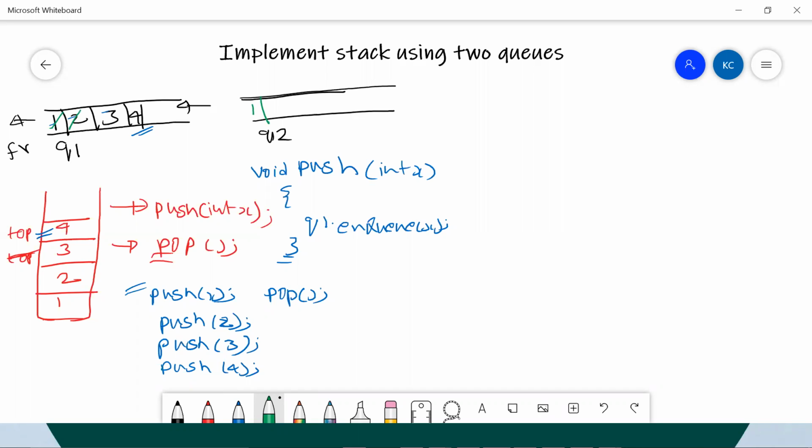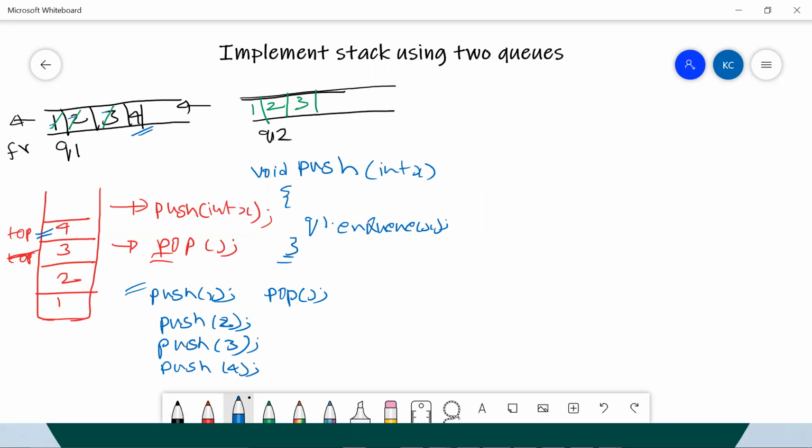Again, 2 is removed and put to q2, 3 is removed and put to q2. At that particular point, I will be getting hold of this 4, so you can return this 4. That's it. Simple. Let me write the pseudo code here.